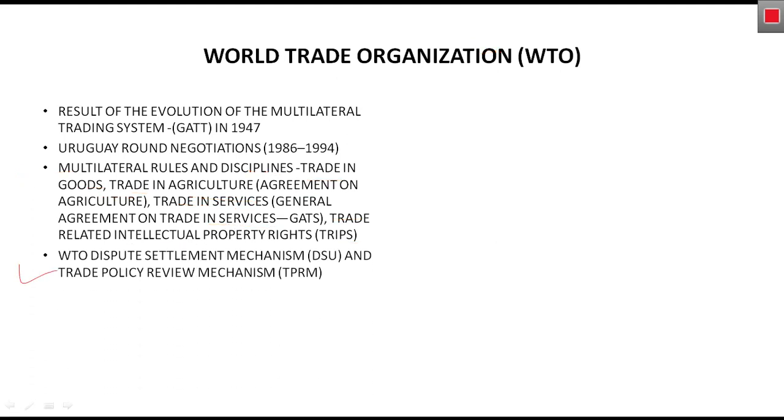WTO dispute settlement is also there. This is called DSU, dispute settlement unit. It is a mechanism of World Trade Organization for the resolution of disputes among the members, or between the members and the organization itself. And a trade policy review mechanism is also there, so it can review the policies related to world trade.